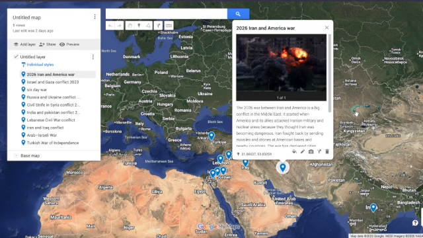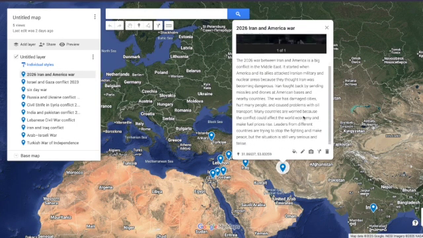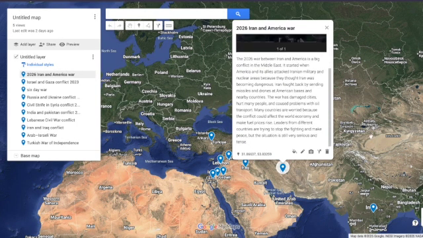2026 Iran and America War. The 2026 war between Iran and America is a big conflict in the Middle East. It started when America and its allies attacked Iranian military and nuclear areas because they thought Iran was becoming dangerous. Iran fought back by sending missiles and drones at American bases and nearby countries.